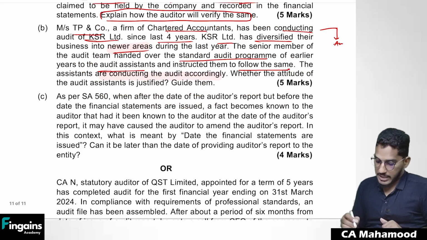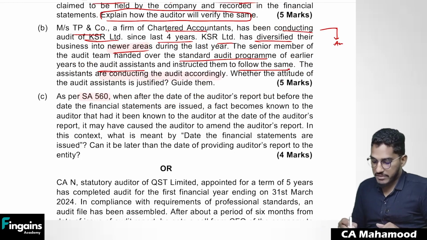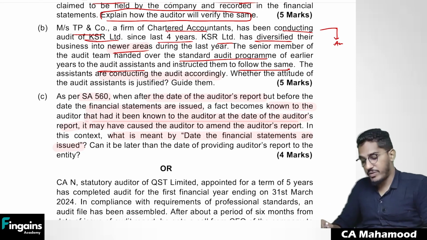Next question. As per SA 560, when after the date of auditor's report, but before the date the financial statements are issued, a fact becomes known to the auditor that, had it been known to the auditor at the date of auditor's report, may have caused the auditor to amend the auditor's report. In this context, what is meant by date the financial statements are issued? Can it be later than the date of providing auditor's report?